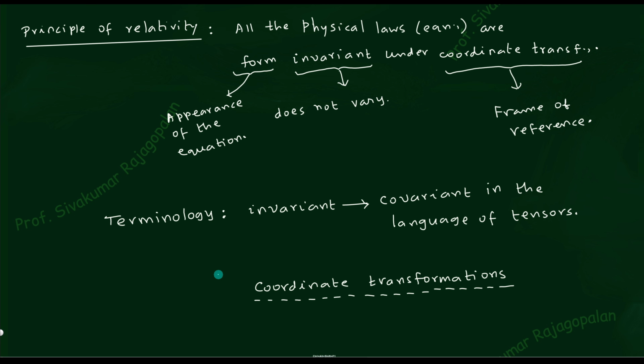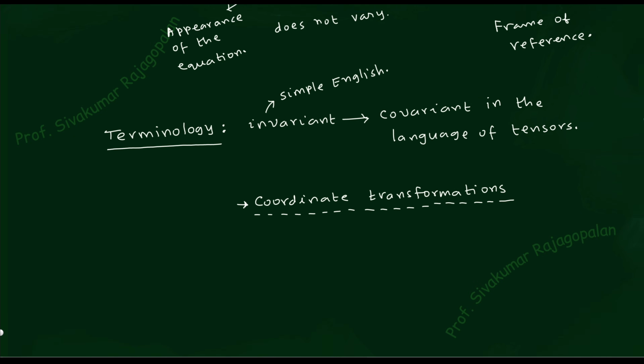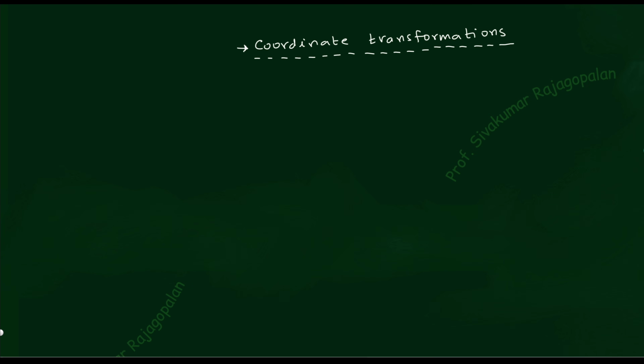The terminology you are going to learn in relativity is the name invariant. That is the main thing that you are going to learn, and covariant in the language of tensors. So invariant means in simple English, covariant means in the language of tensors. That's all. That is the terminology. The second important terminology is coordinate transformation. What is the meaning of coordinate transformation? How many varieties are there? If you can classify, then we will be able to understand better. So let me split it.